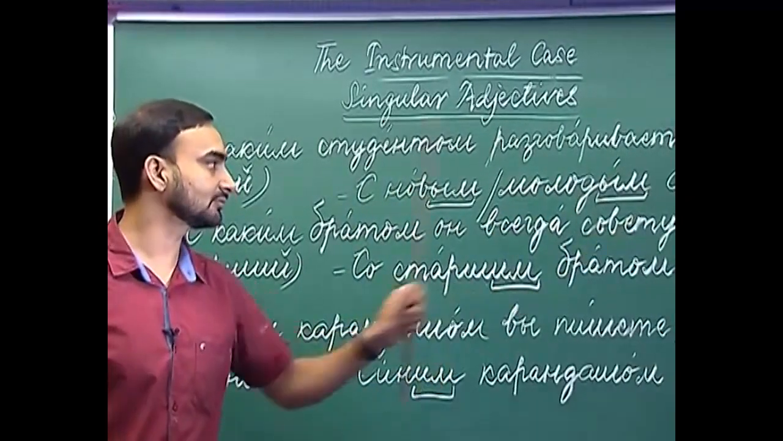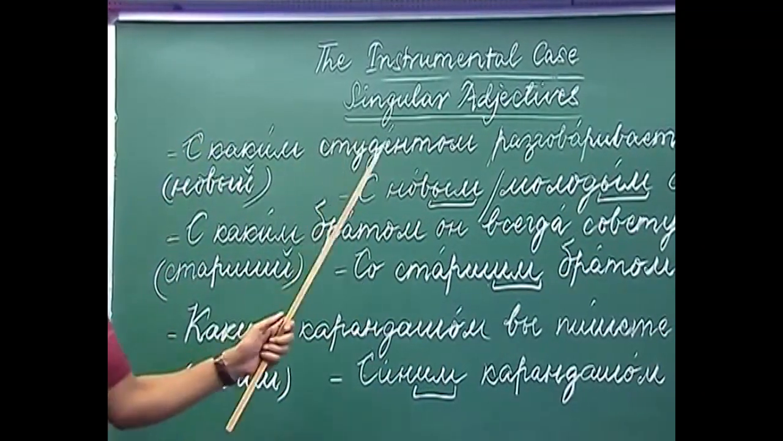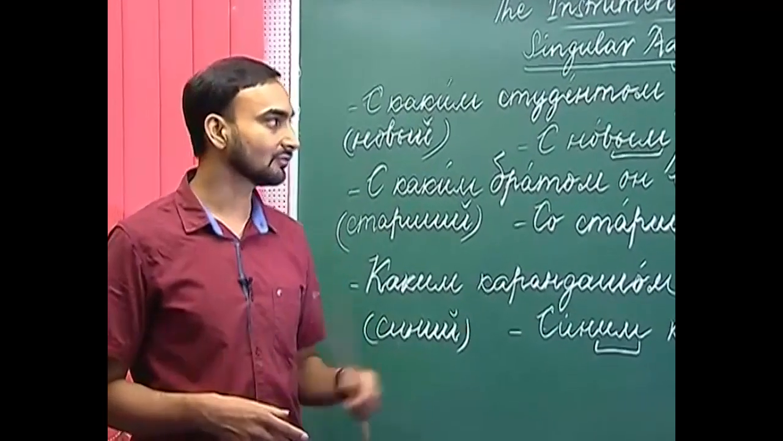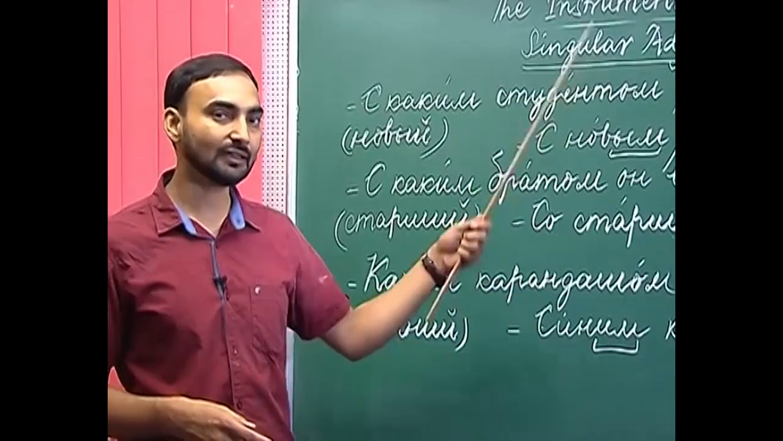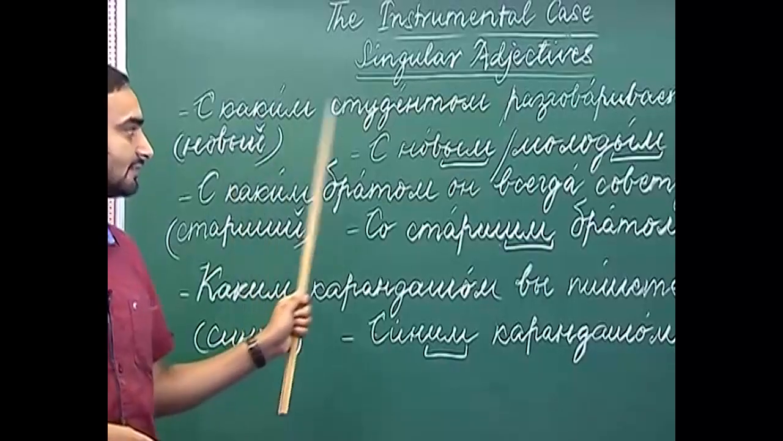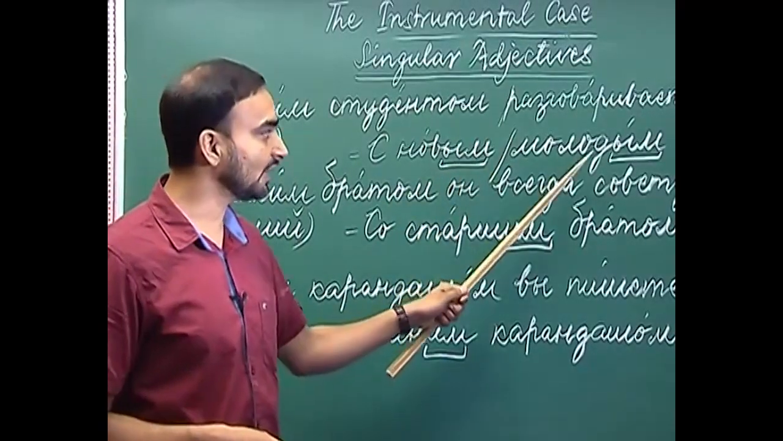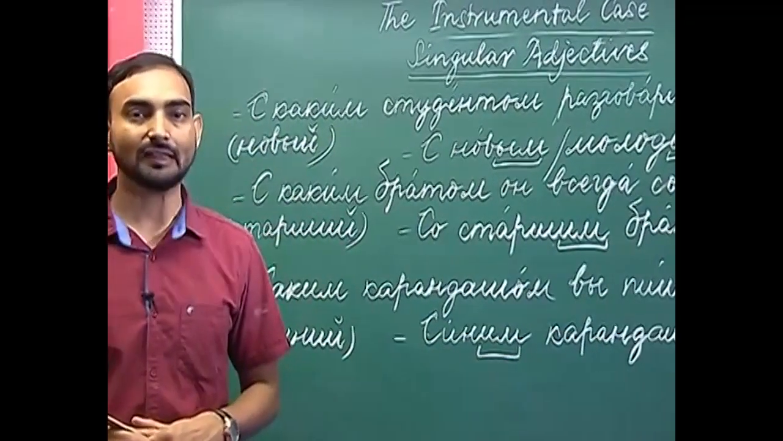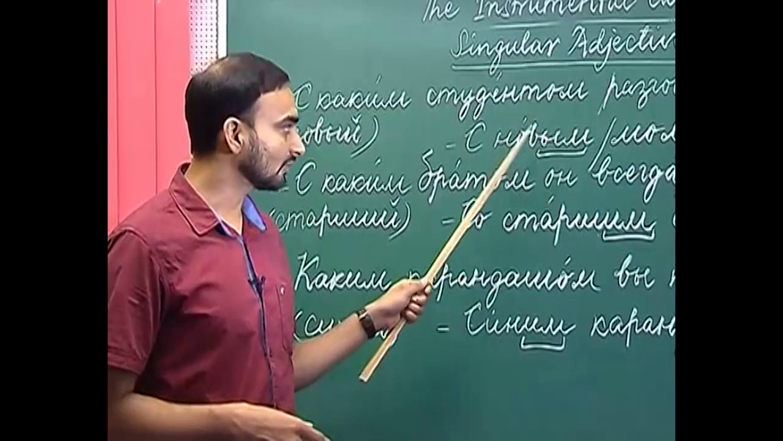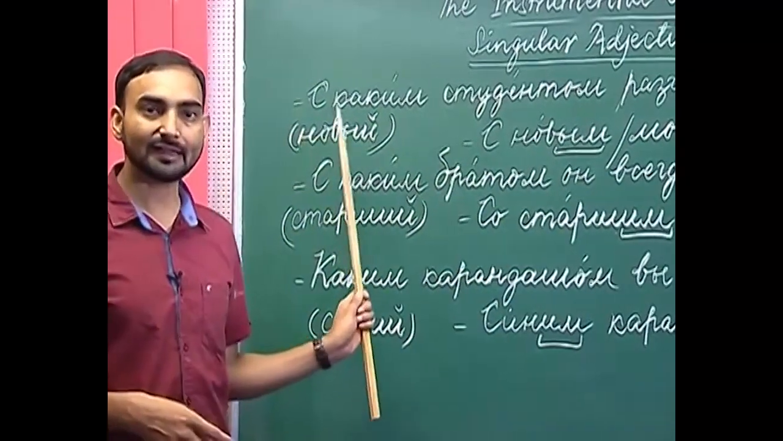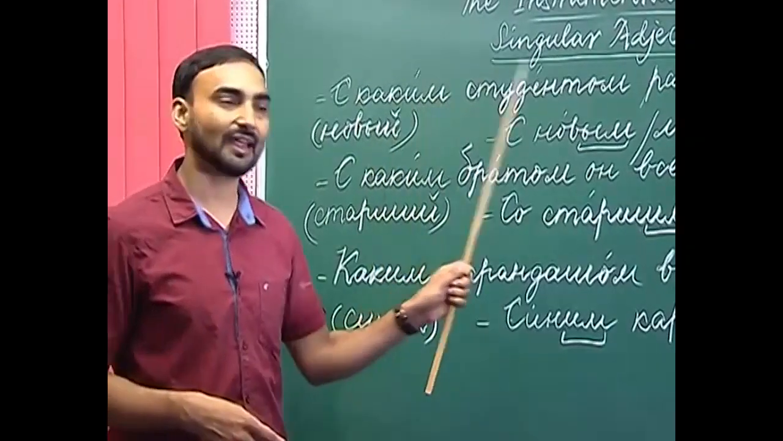S novym studentom. Similarly, had it been molodoi, molodoi means young. How do we change molodoi in the instrumental case? Molodoi changes to molodym, as novyi has changed to novym. So, molodoi, molodym, s molodym studentom. So, the teacher is talking to a young student. This is how we change the adjectives with yi kratkoye ending and oi ending.